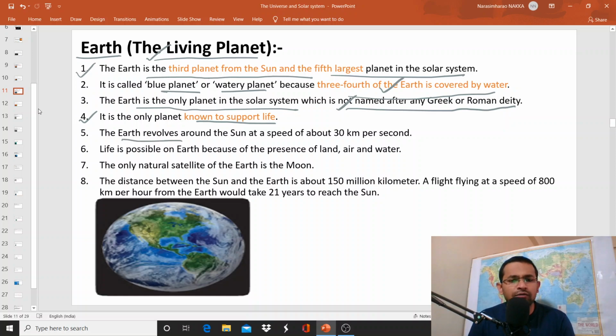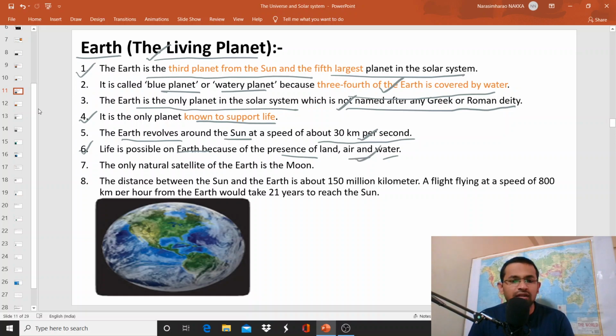And the Earth revolves around the Sun at a speed of about 30 kilometers per second. That means it revolves around the Sun at 30 kilometers per second, and it will take approximately 365 days to complete one revolution. And life is possible on Earth because of the presence of land, air, and water.